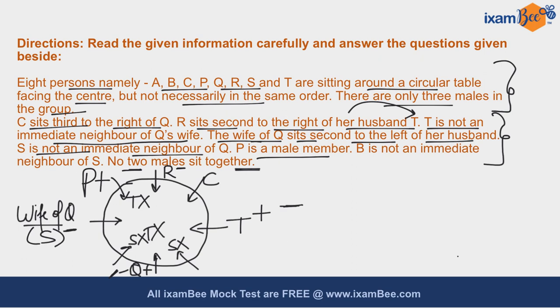Now it is given to you that B is not an immediate neighbor of S, so I can place B over here. Also, I know that no two males sit together, so the gender of B is female. The remaining person left out is A, and the gender of A is also female because two male persons cannot sit together. So this is our final arrangement, and basis on this let us answer some questions.